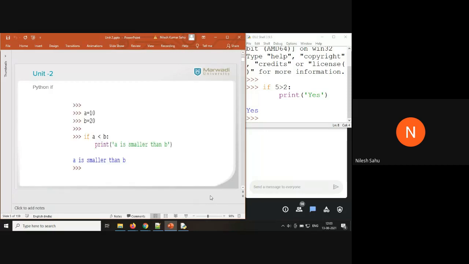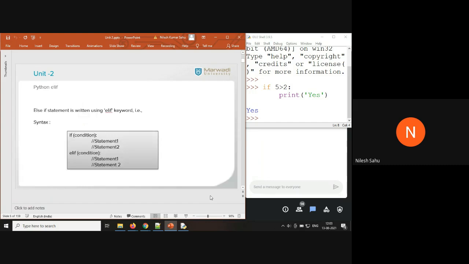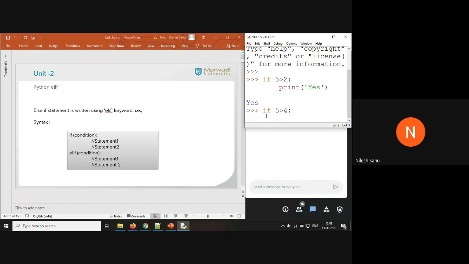Now, if you remember the conditional operators, we can use a conditional operator with the if statement, if else statement and all. So one more thing, if you're going to have multiple if conditions, you can have an if ladder also. Like if 5 greater than 4, print a.